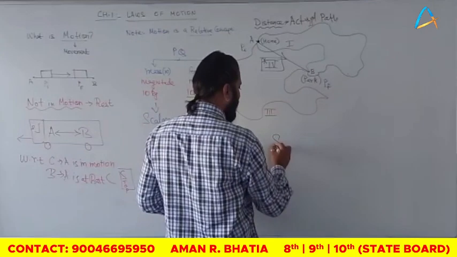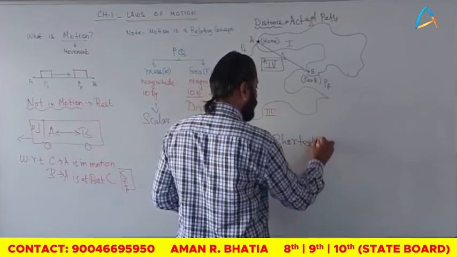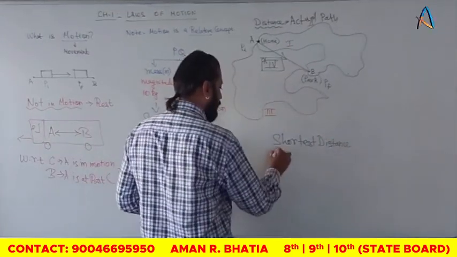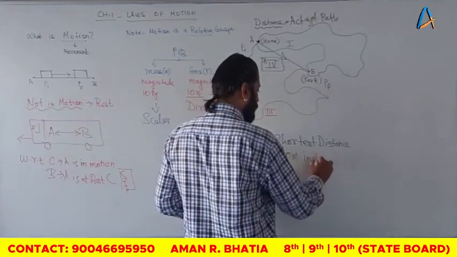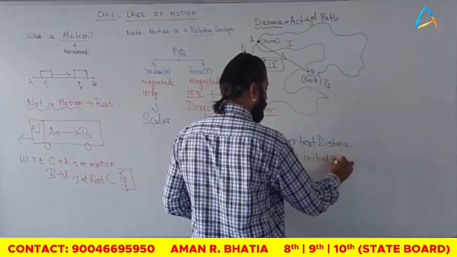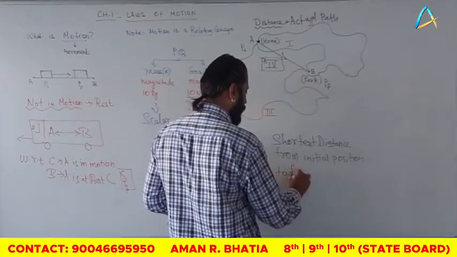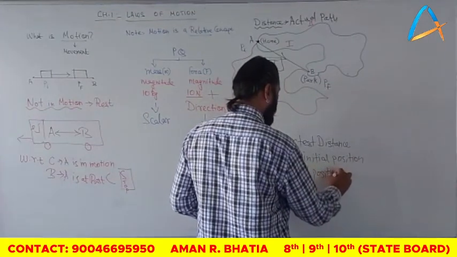So I can say one of the four, which is the fourth one, is the shortest distance from initial position to final position. Isn't it, guys?